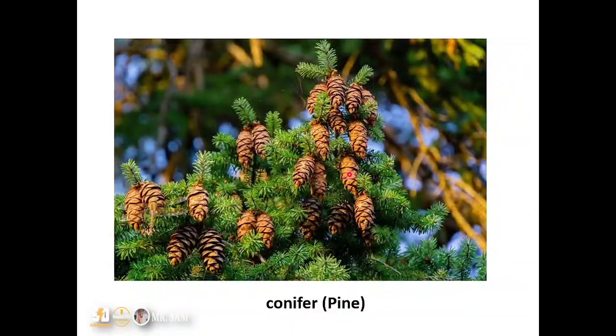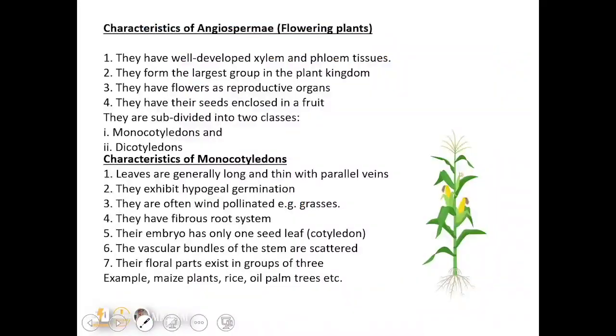All right, so we go to the seeds that are enclosed within a fruit, which are the angiosperms, also known as the flowering plants. Now, they have well-developed xylem and phloem tissues. They form the largest group in the plant kingdom, and they have flowers as reproductive organs. So anytime you see flowers, it shows that the plant is ready to bear fruits, and their seeds are enclosed in a fruit.